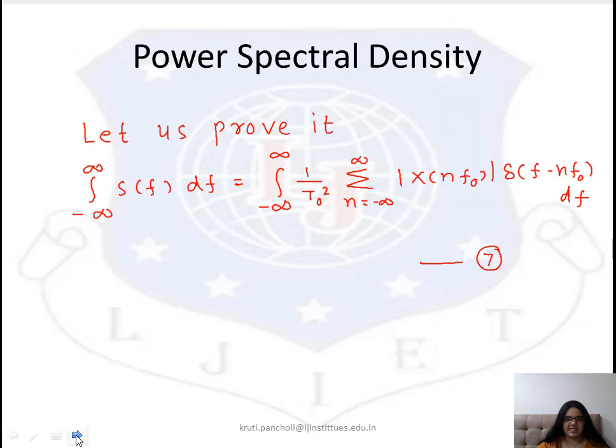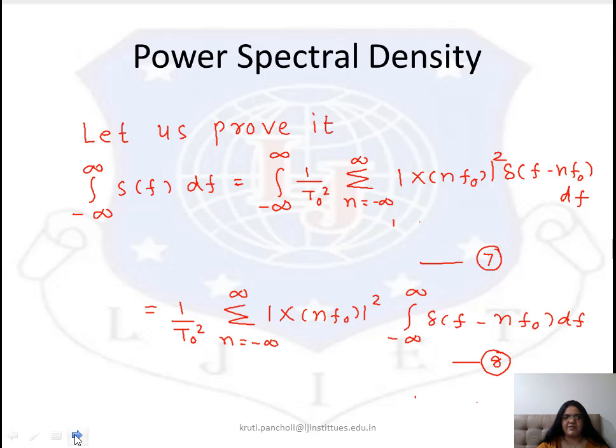So now we'll prove that. We know that the power is the integral minus infinity to infinity S of f df. This is equal to integration minus infinity to infinity, and we know that the power equation is also 1 upon T0 square sigma n equal to minus infinity to infinity modulus of X(nf0) square delta f minus nf0 df.